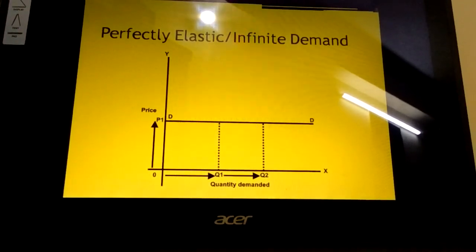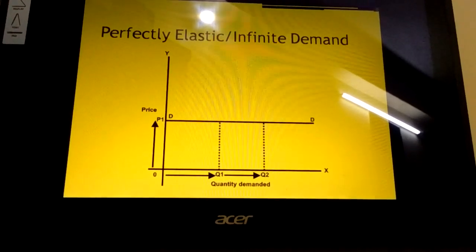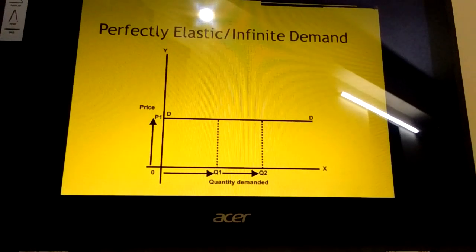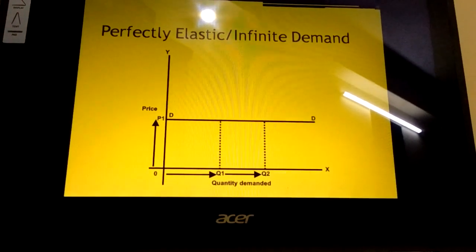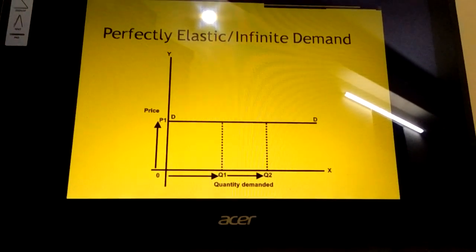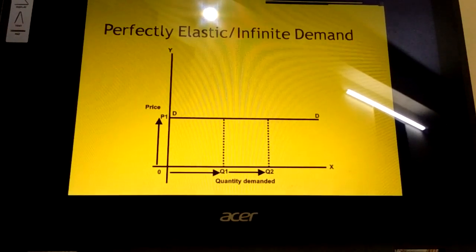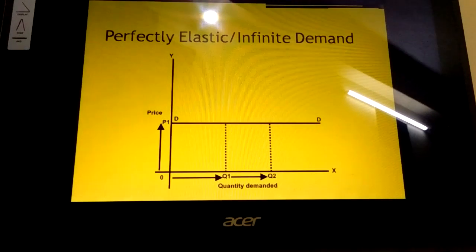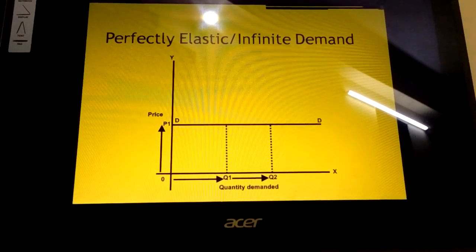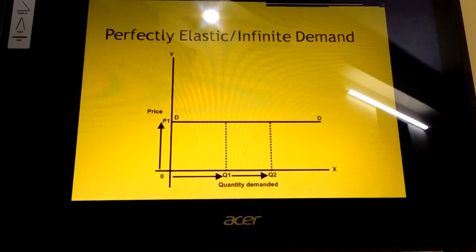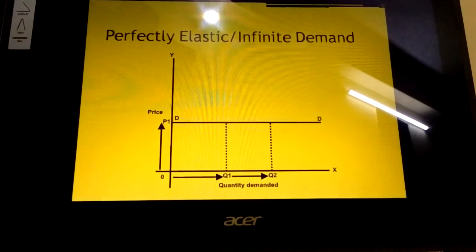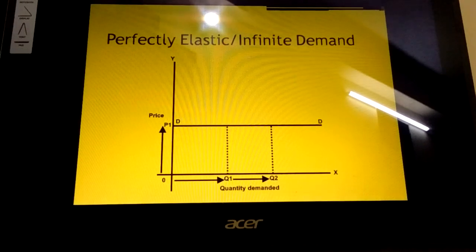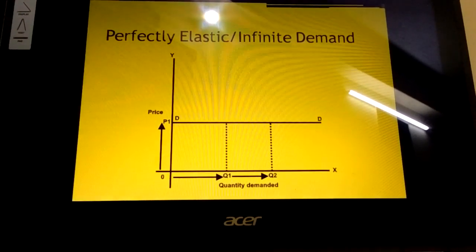Perfectly elastic demand is the next degree, or infinite demand, which is where the change in demand occurs at constant prices, so there will be no change in the prices. P1 is constant here, and the del q value is changing, so mathematically del q will be changing and del p is equal to 0. So this is perfectly elastic demand or infinite demand, which is a horizontal curve.